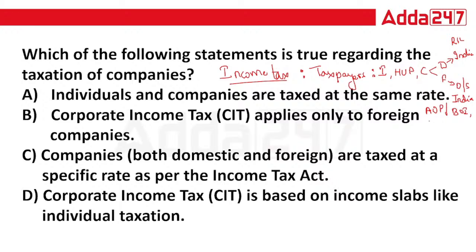Then after that you have local authority. Then you have firm. Okay, and then you have AJP. Okay, so these are the different types of taxpayers we have. But now this question is specifically towards the company only. This question is specifically asking about companies only.